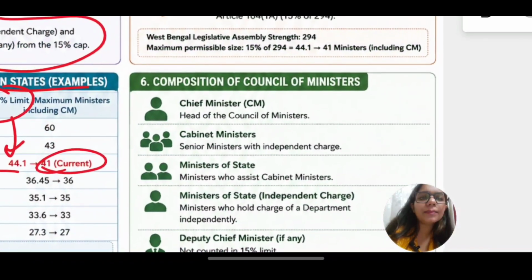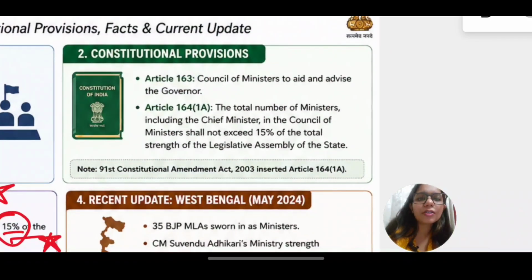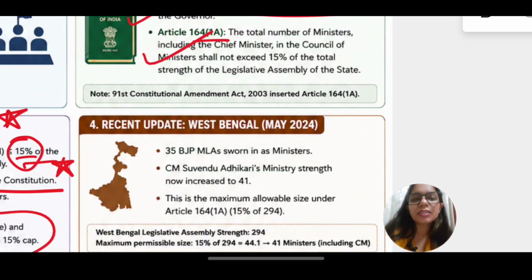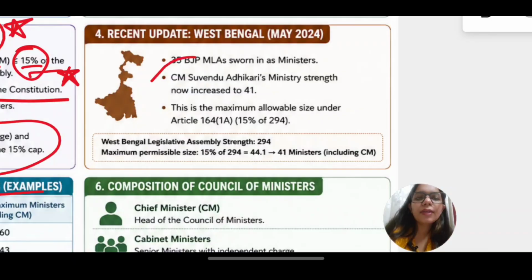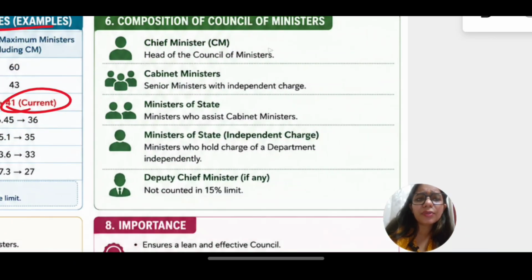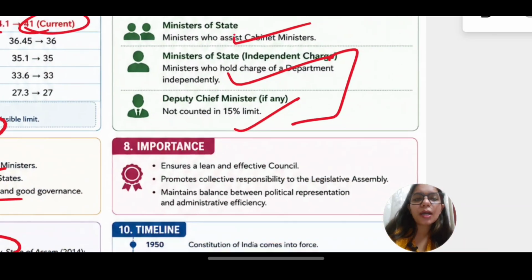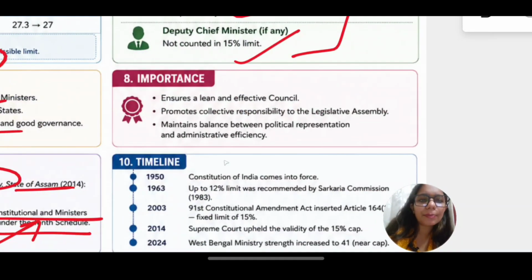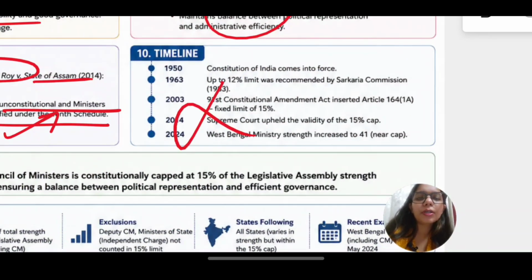Then let us see composition of Council of Minister, and we have covered the constitutional provision 164 1A and 163 states that Council of Ministers has to aid and advise governor. We have covered the recent update. Now let us see the composition of Council of Minister. We have Chief Minister, we have Cabinet Ministers, we have Minister of State, we have Minister of State Independent Charge and Deputy Chief Minister. Now we have seen that these two are not covered under 15% cap. We have seen the importance as well. This timeline is basically not important.